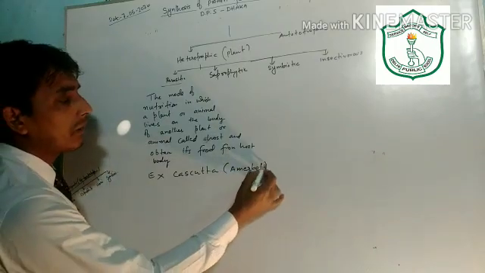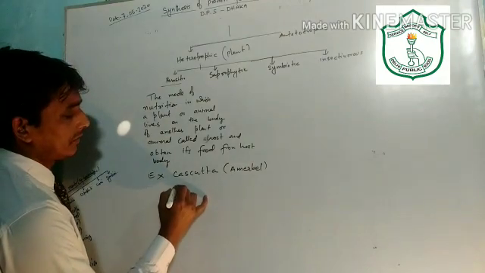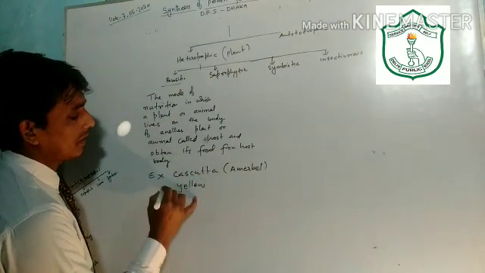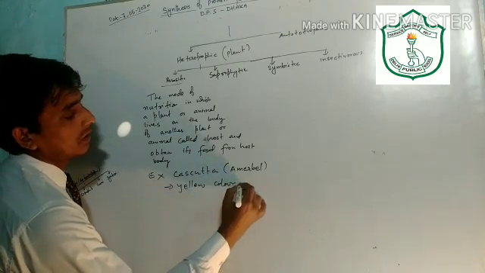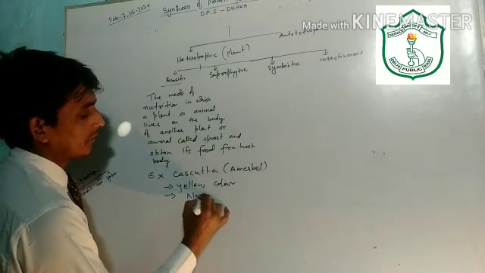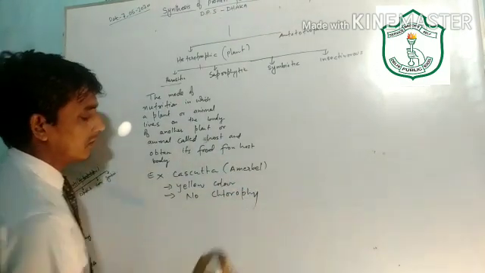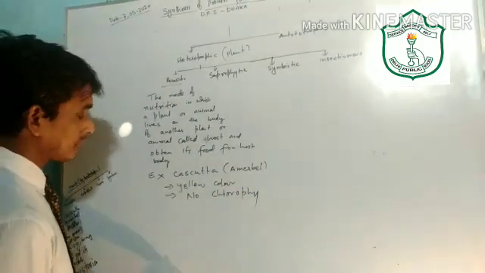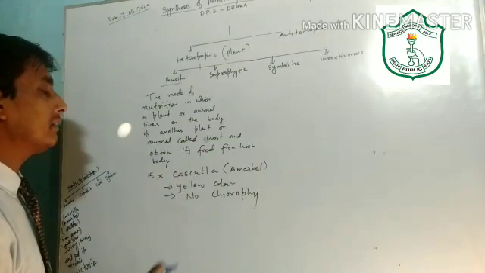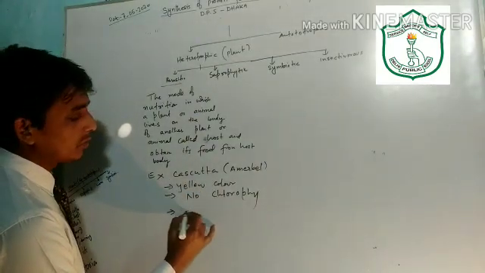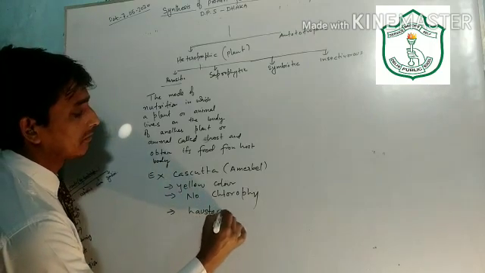You can see in the picture, amarbel. This is a type of plant which is yellow in color, having no chlorophyll. It is a parasitic plant, and it acquires food through a special structure called haustoria.